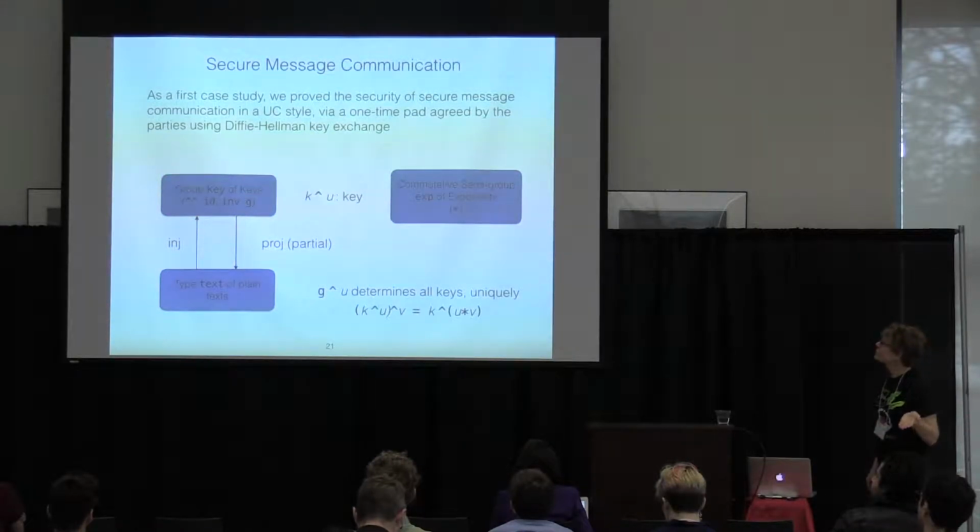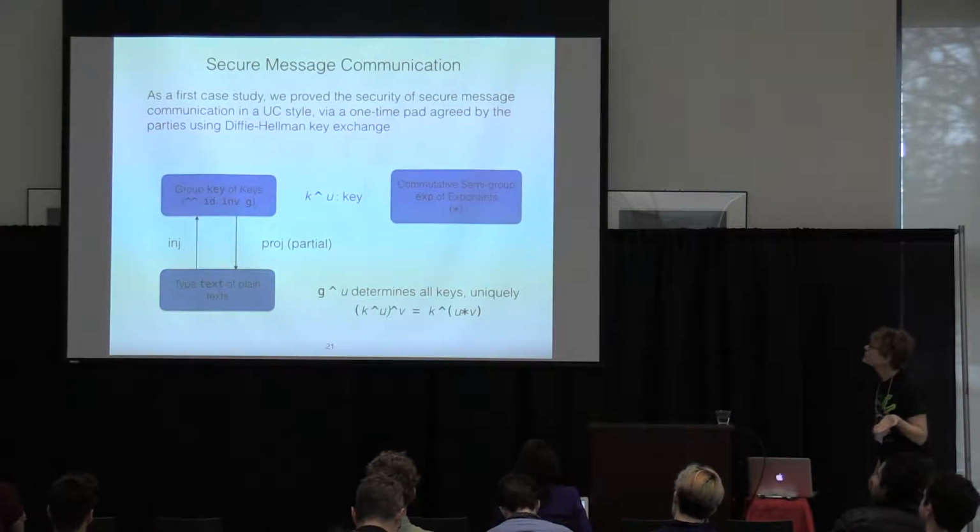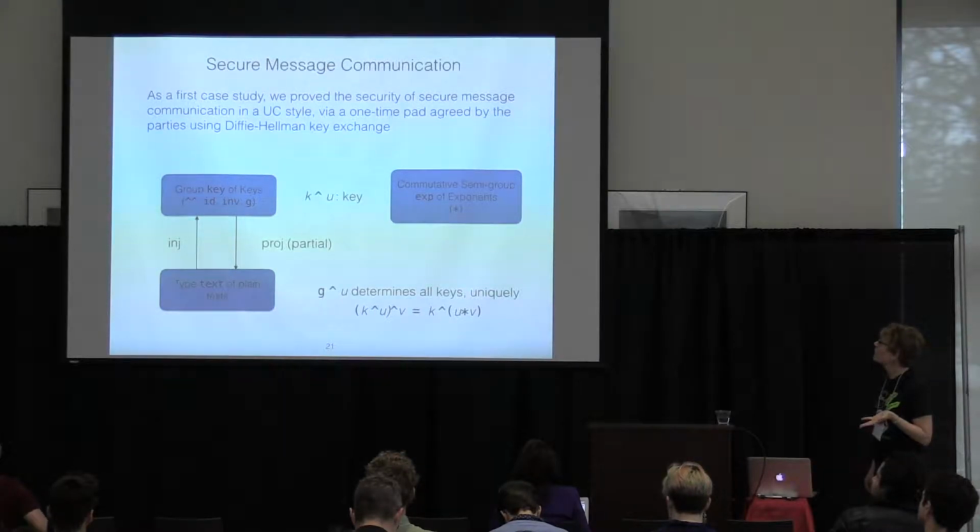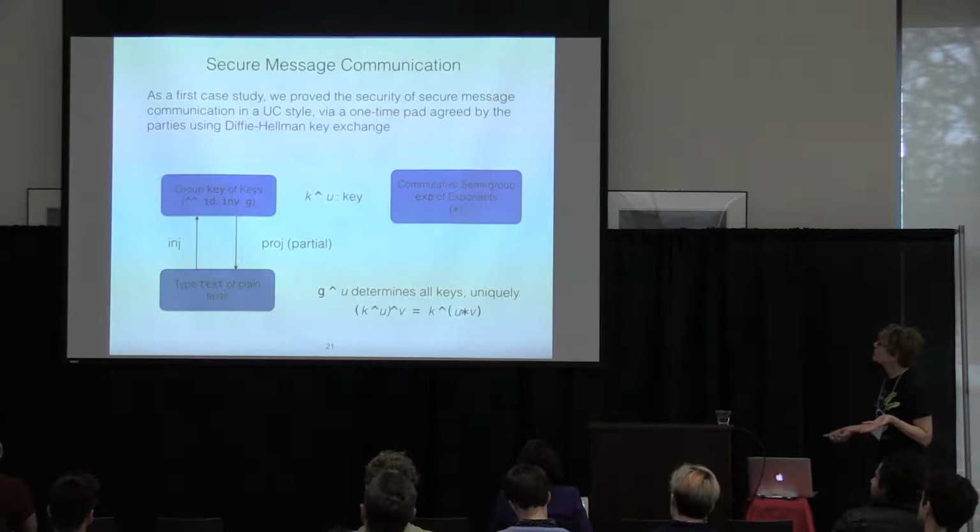So how are we testing what we're doing? Well, I just finished a first case study, proving security of secure message communication in a UC style via one-time pad encryption, where the one-time pad is agreed by the parties using Diffie-Hellman key exchange.